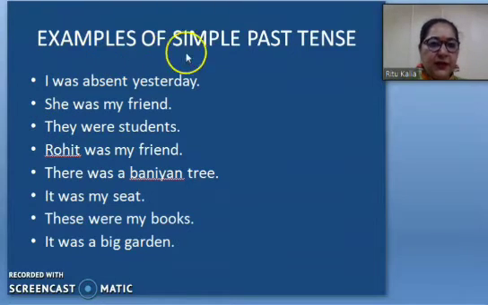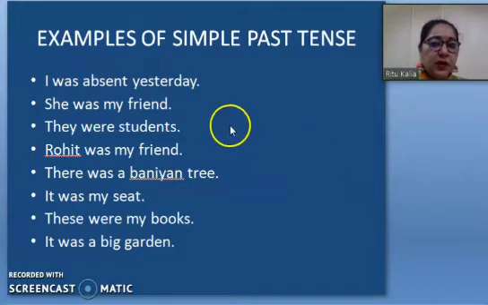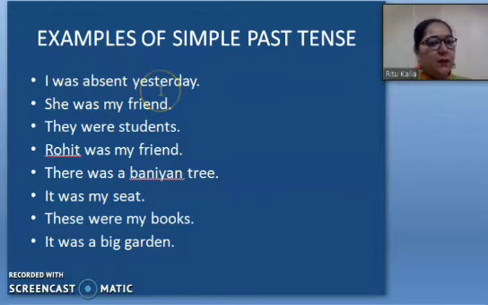Just see, I have written here some examples of simple past tense. First one is, I was absent yesterday. I again repeat, I was absent yesterday. Absent means I'm describing my absence in the classroom. So I was absent yesterday. I'm describing about my absence.